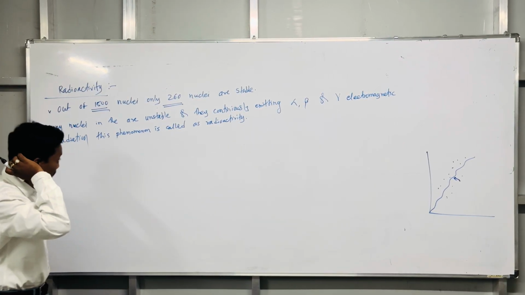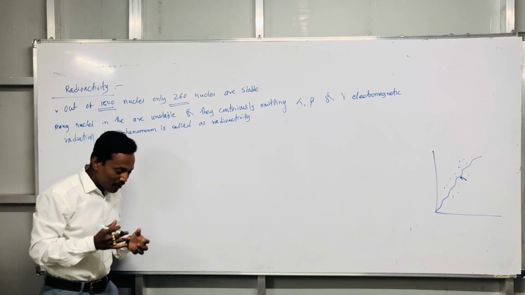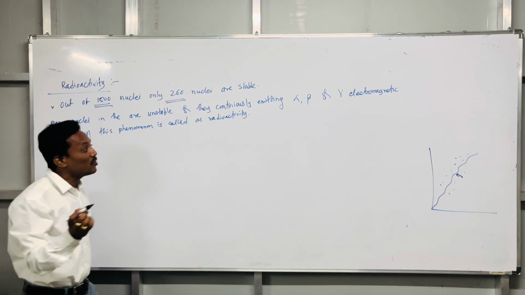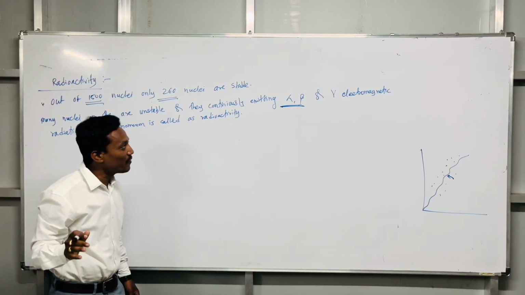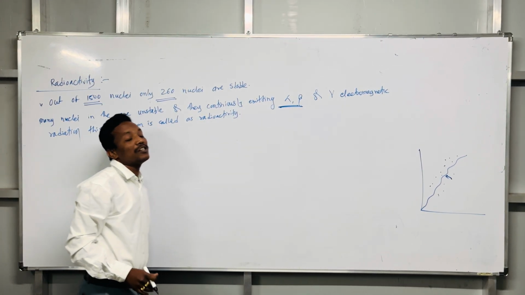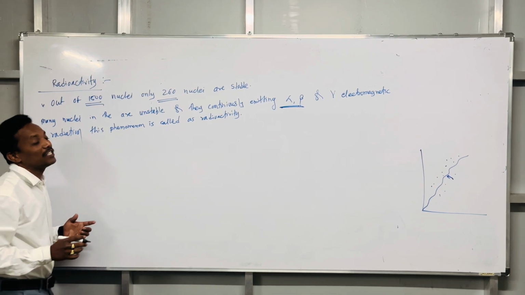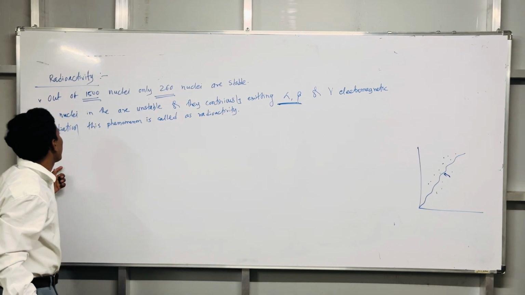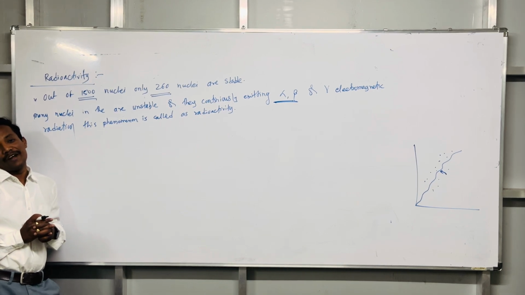What is the point? We are once again focusing on it. Many nuclei in nature are unstable. They want to become stable, and for getting stability they continuously emit these rays, alpha and beta. These are particles. In further lectures, we will discuss in detail what the alpha particles are, what the beta particles are, and what the gamma electromagnetic radiations are. And this phenomenon we call radioactivity. Simple. Does anybody have a doubt about radioactivity? Continuous emission of alpha, beta, and gamma radiation is called radioactivity.